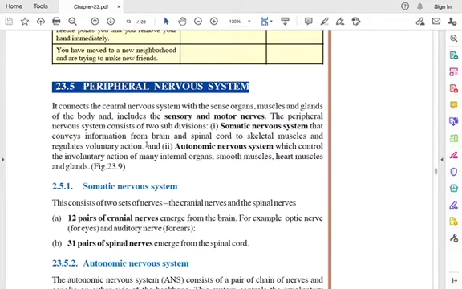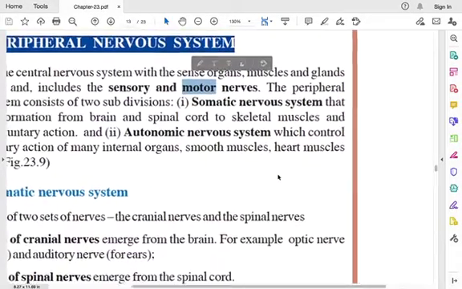So we told that there are two nervous systems. First one is central nervous system and second one is peripheral nervous system. Central nervous system, brain and spinal cord, and those nerves which are associated with these two, they come under peripheral nervous system. So it connects the central nervous system, as I told, with the sense organs, muscles, glands of the body, and this includes sensory and motor nerves.